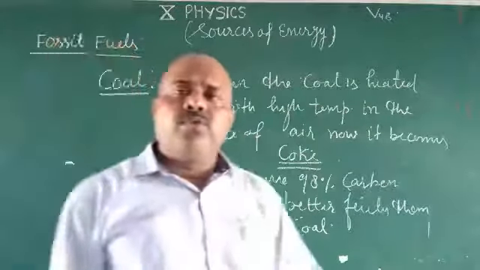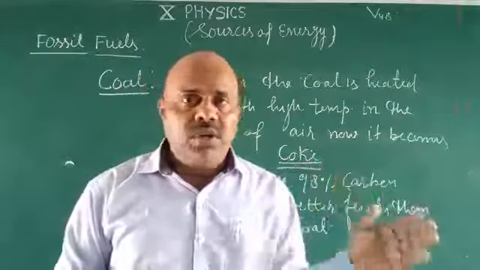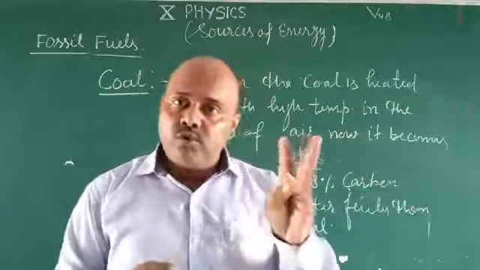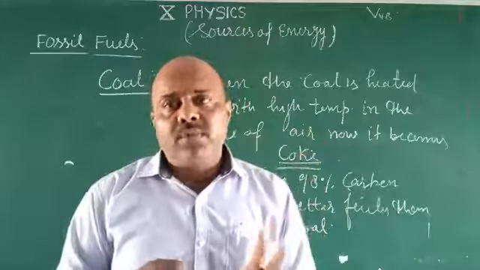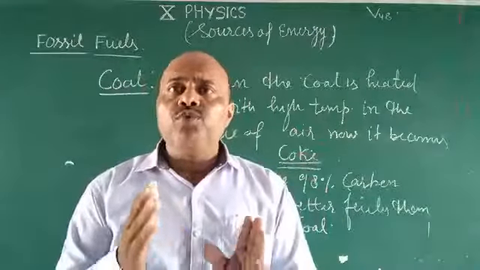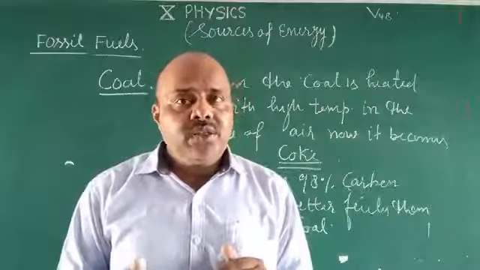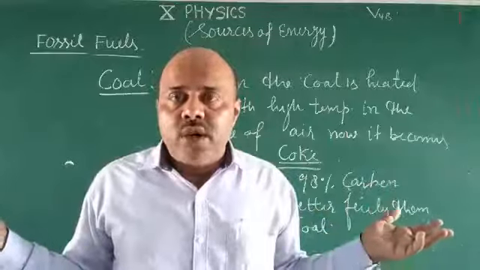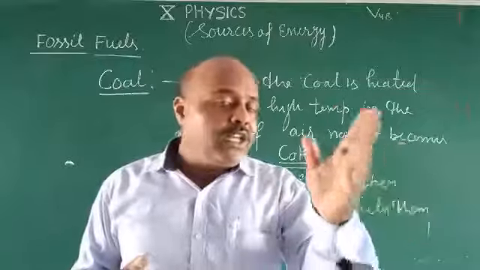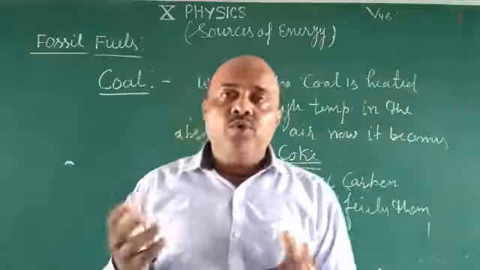Dear student, first of all, what is coal? Coal is a complex mixture of compounds of carbon, hydrogen and oxygen, with small amounts of nitrogen and sulfur compounds, and some free carbon also. When coal is burnt, it produces a large amount of heat, because the carbon reacts with oxygen and produces carbon dioxide.